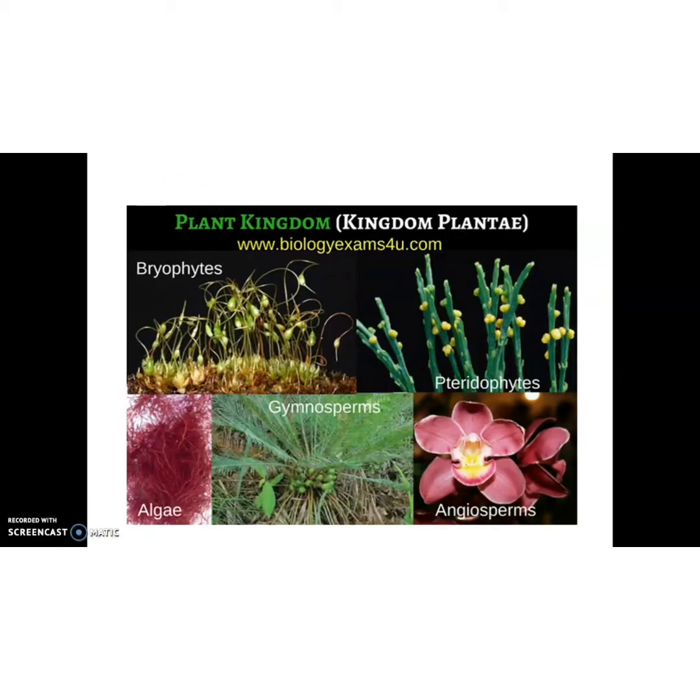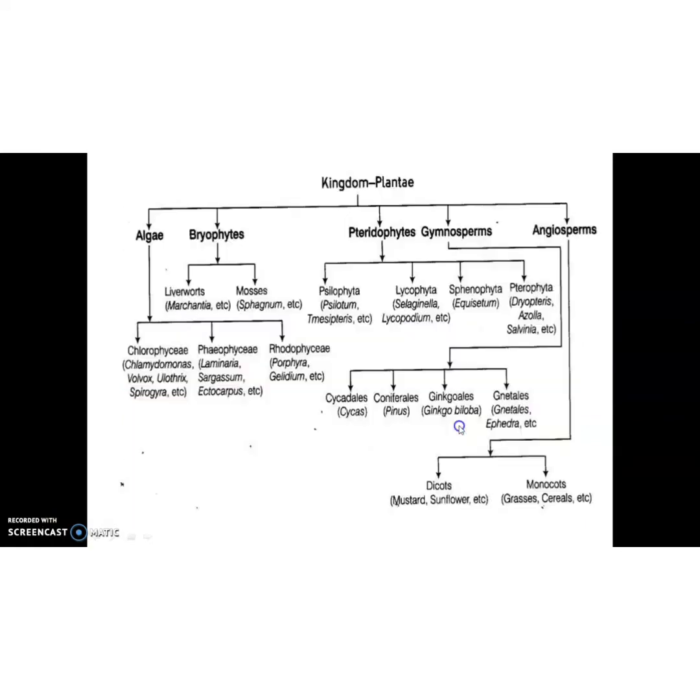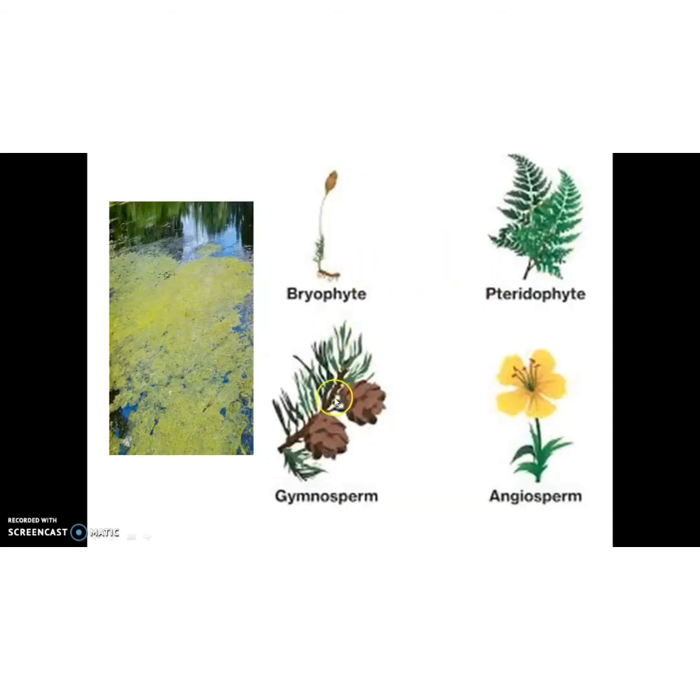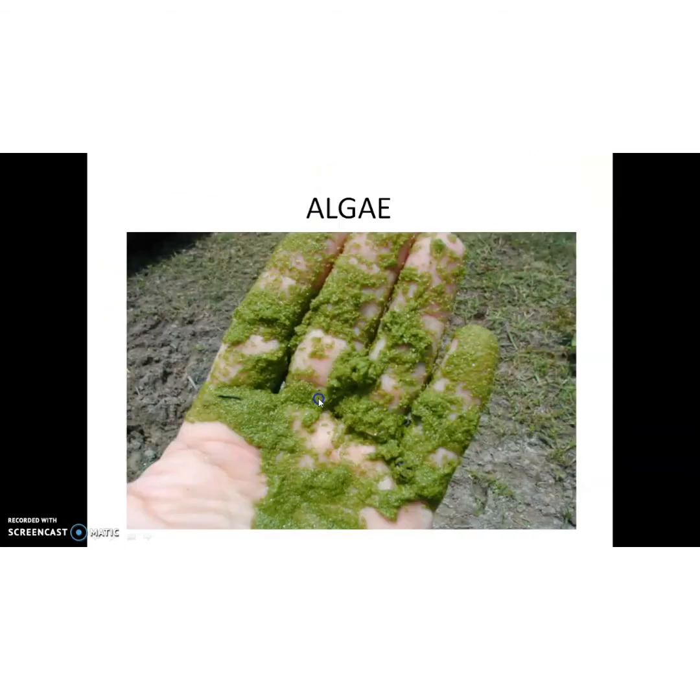So the members of the Plant Kingdom are divided into different categories: algae, bryophytes, pteridophytes, gymnosperms and angiosperms. Okay, so the Kingdom Plantae is divided into algae, bryophytes, with liverworts and mosses as examples, pteridophytes, gymnosperms, and angiosperms, the flowering plants. Okay, so these are some examples from Kingdom Plantae. Today we are discussing the first category, that is algae.